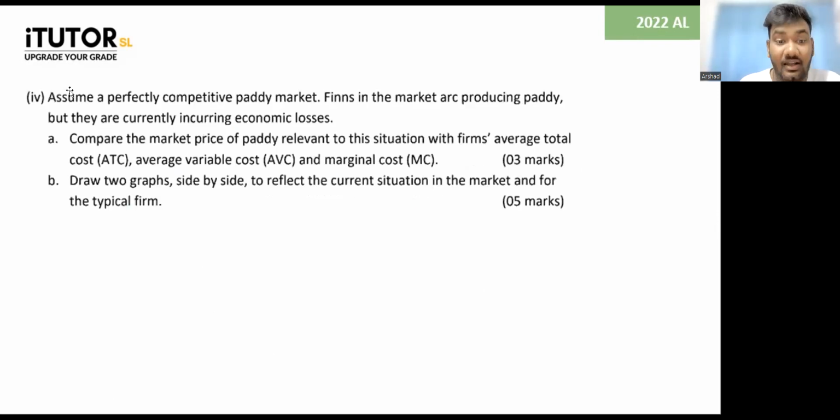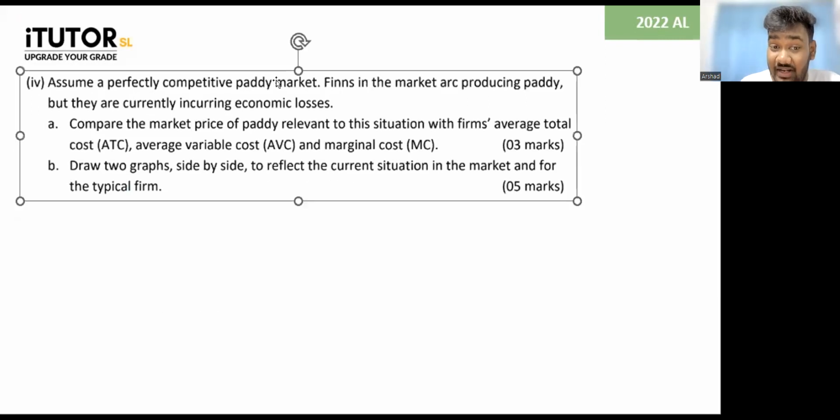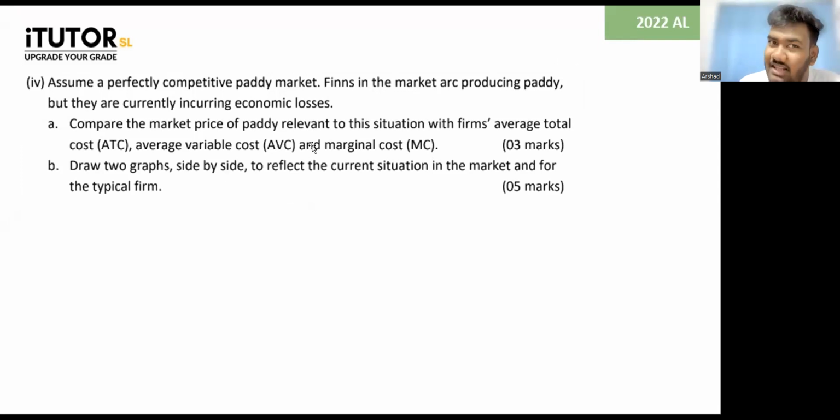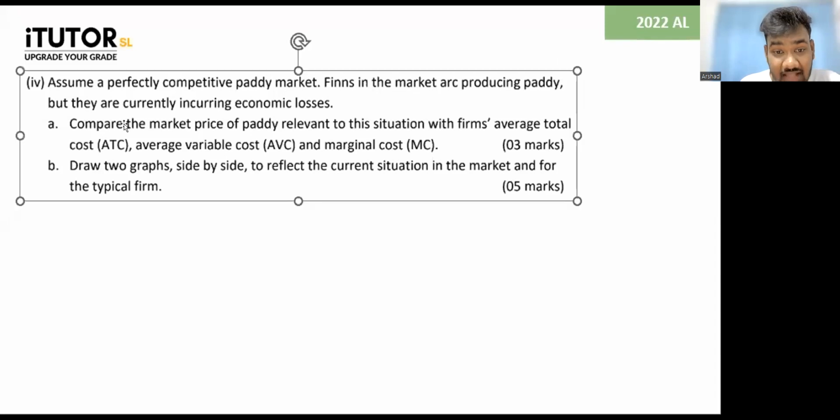Then the next one. Last one, we'll see if you can do this. Assume a perfectly competitive paddy market. Firms in the market are producing paddy, but they are currently incurring economic losses. They are producing paddy, but they are making economic losses. Compare the market price of paddy relevant to the situation with firms' average total cost, average variable cost, and the marginal cost.